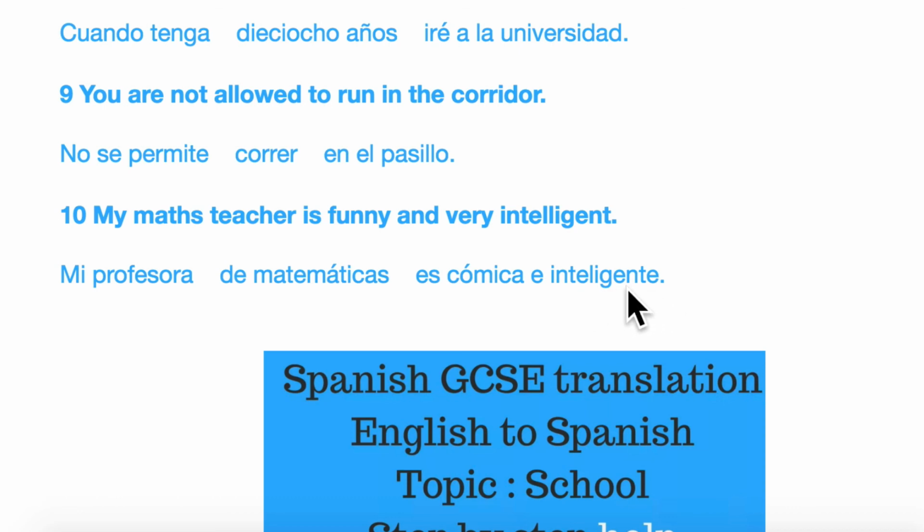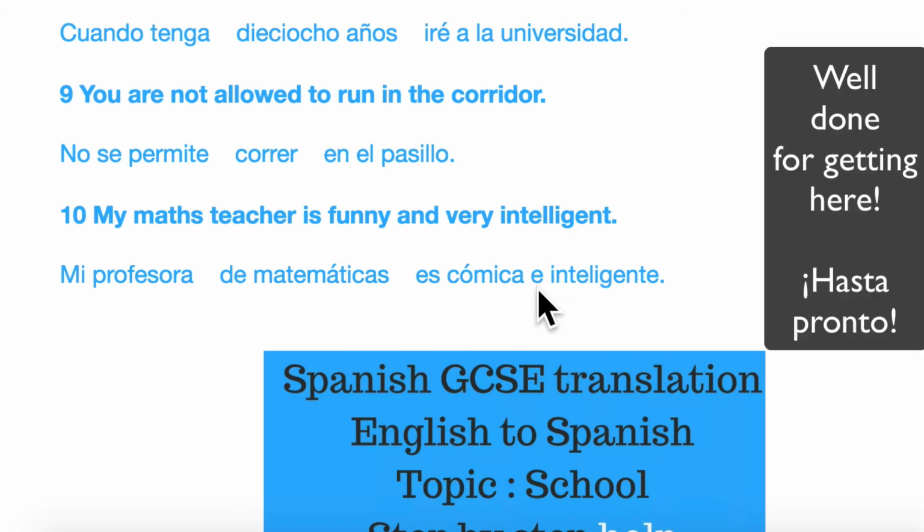There's the word for intelligent. It begins with an I, and for that reason, the normal word for and, which is Y, is actually changed to an E. Okay, so I'll just run through that once again. Mi profesora de matemáticas es cómica e inteligente.